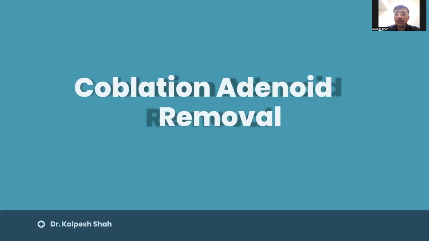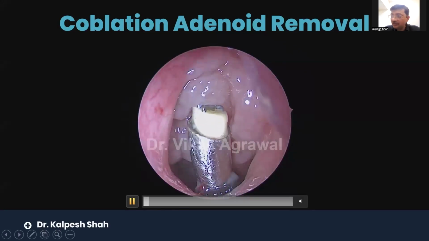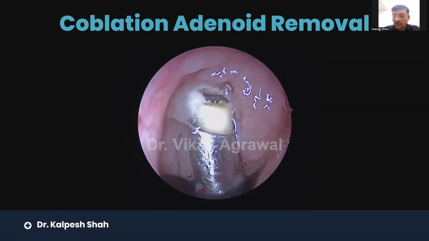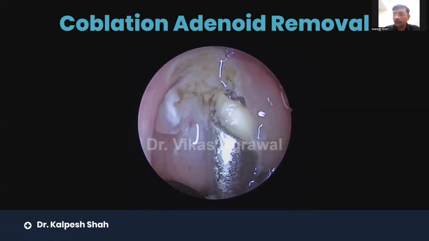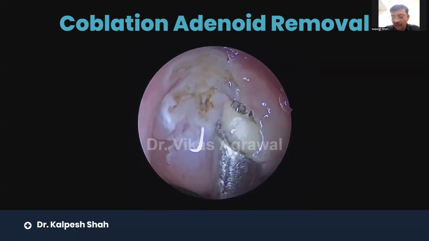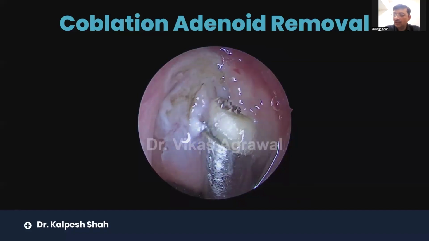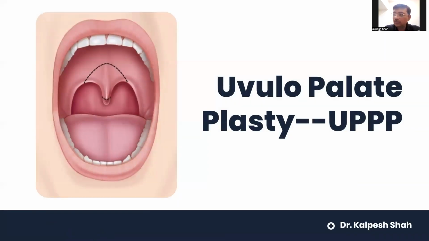Coblation adenoid removal. Now, this is the surgery which is common even in an adult patient where the adenoids are very large and blocking the nasal airway. So here this coblation adenoidectomy is happening where a little amount of fluid is continuously running to the coblation device, and that is trickling to the throat, which we are able to take care of with the throat pack very easily. So what they do for the palate, there are a lot of different surgeries. This is one of the oldest surgeries, uvulopalatopharyngoplasty. Nowadays, this is also becoming less common, and the pharyngeal suspension technique is becoming more common.